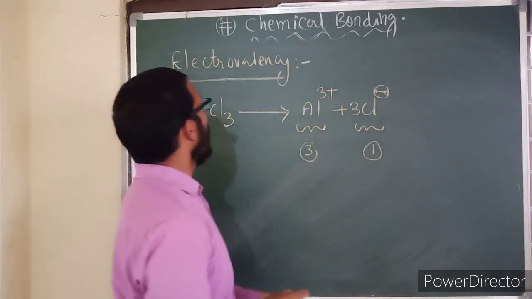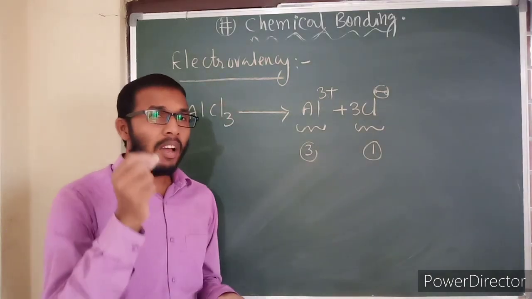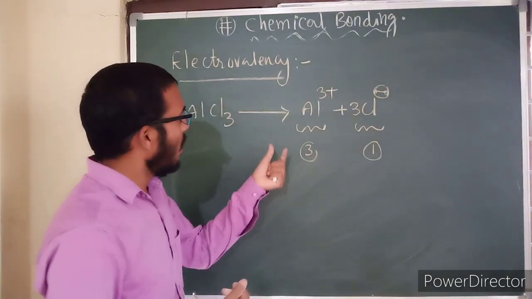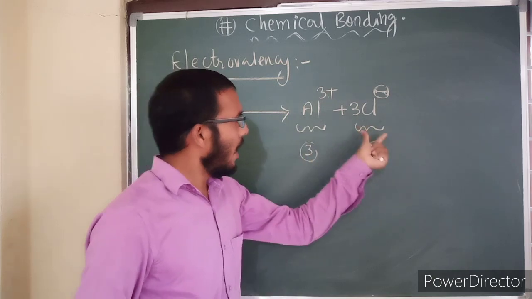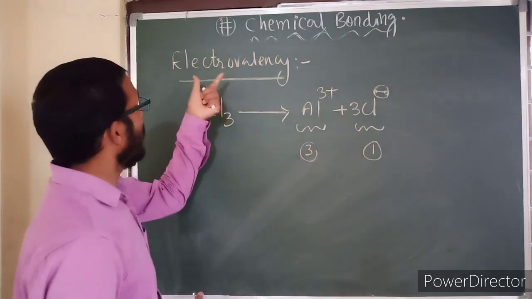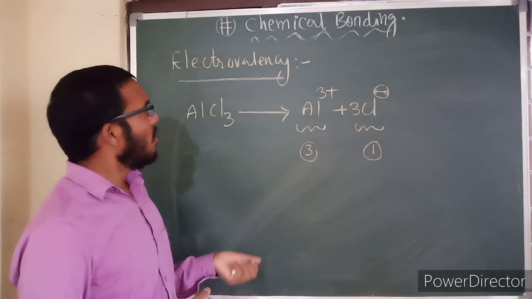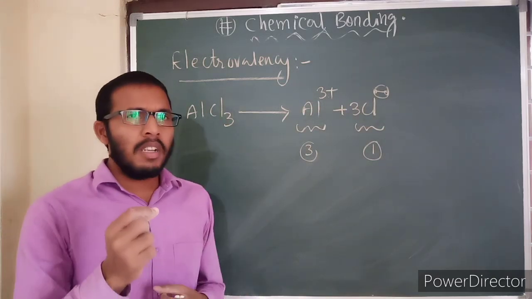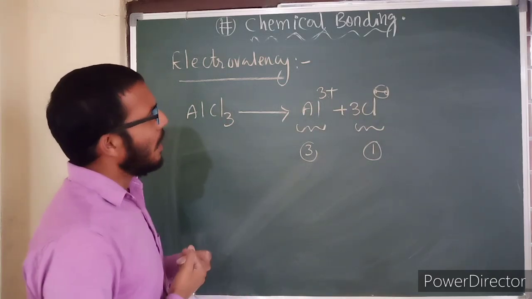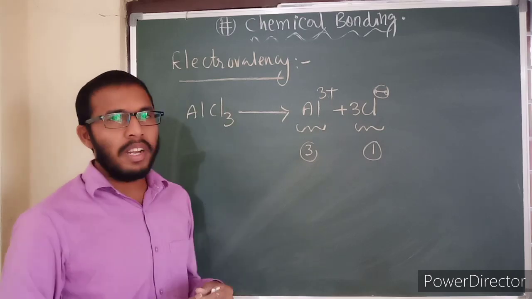So how can we define electrovalency? It means the number of electrons an atom either loses or gains. Such a property is known as the electrovalency of an element. Generally, this term can be defined only for ionic compounds but not for covalent compounds.